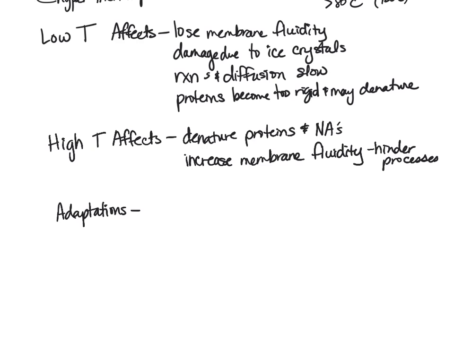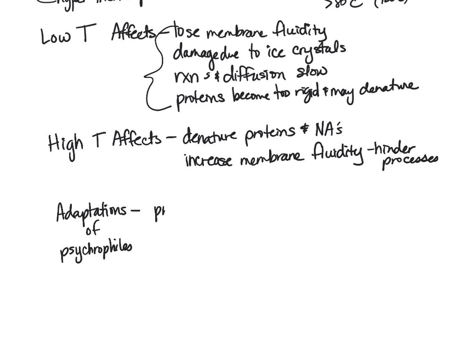So if we first take a look at adaptations of psychrophiles. Remember, psychrophiles are those that are in decreased temperatures. So if we're talking about decreased temperatures, we're talking about these items up here that we're trying to overcome through these adaptations.